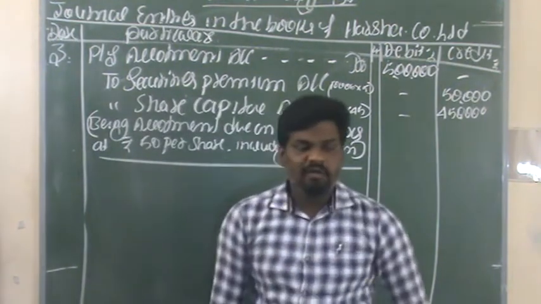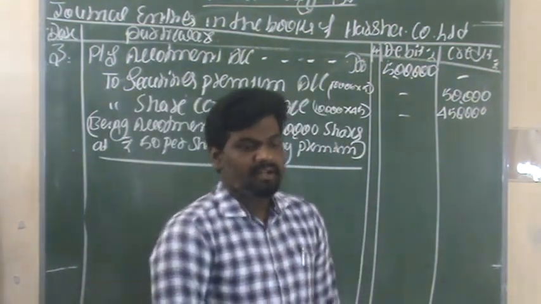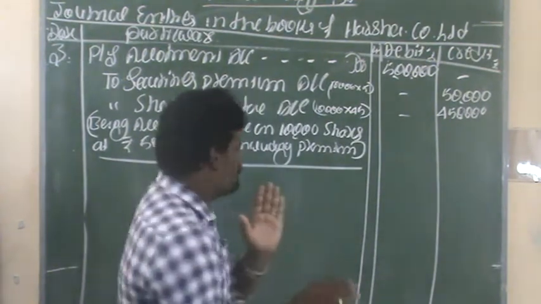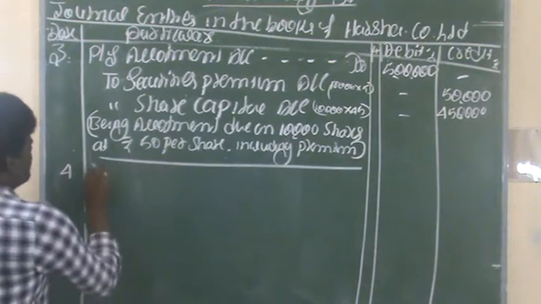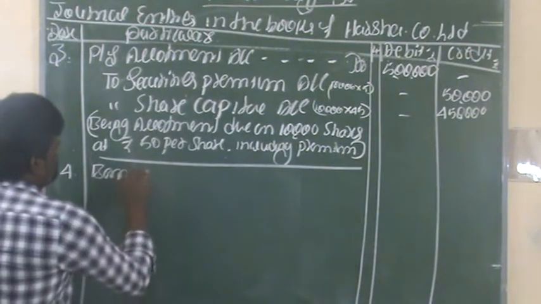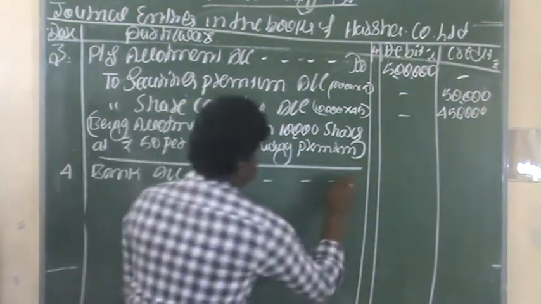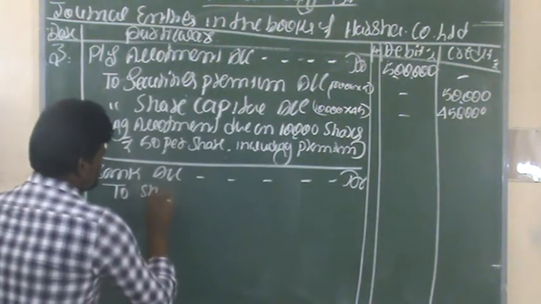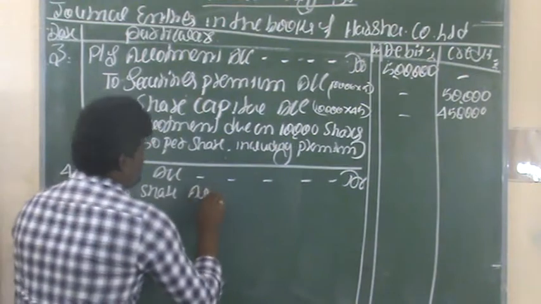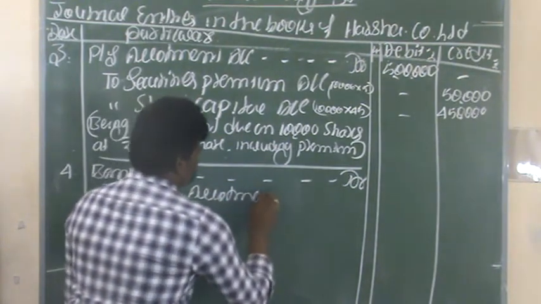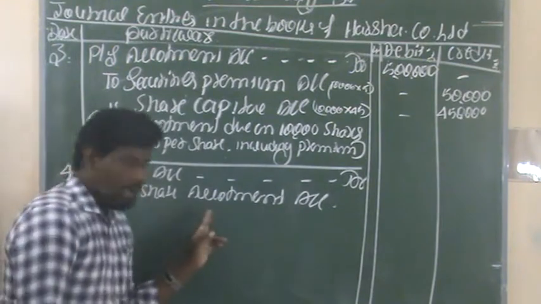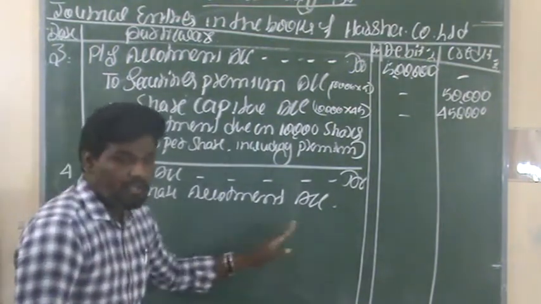The next entry is for the allotment money received. For allotment money received, it means nothing but bank account. The fourth entry: bank account debit to share allotment account. We are receiving the share allotment amount, right?